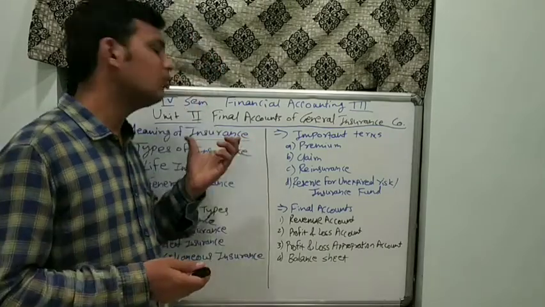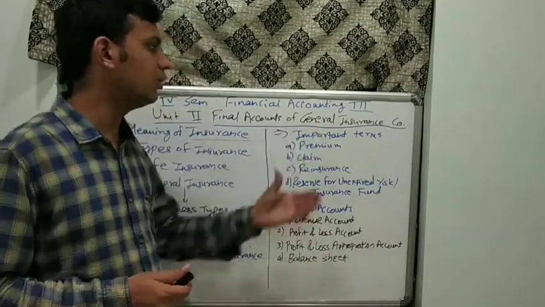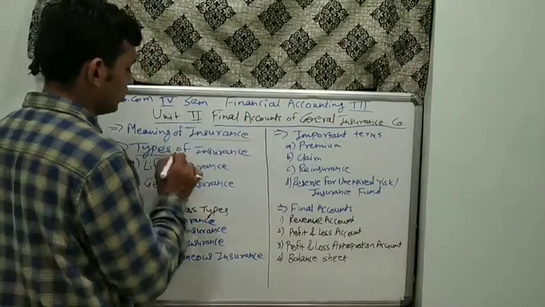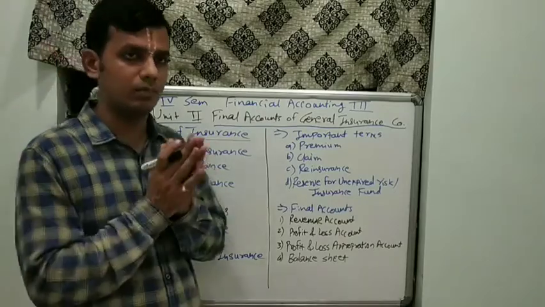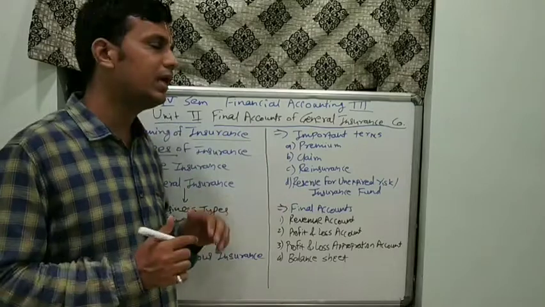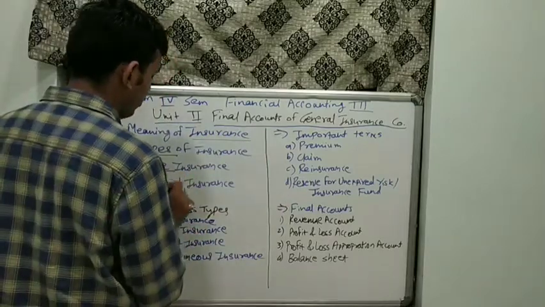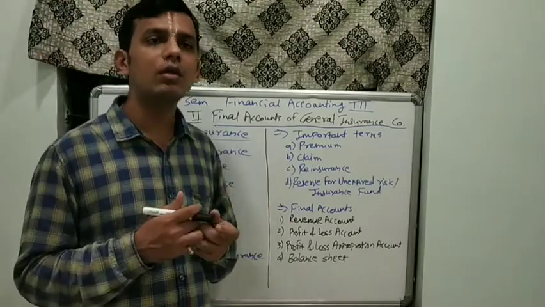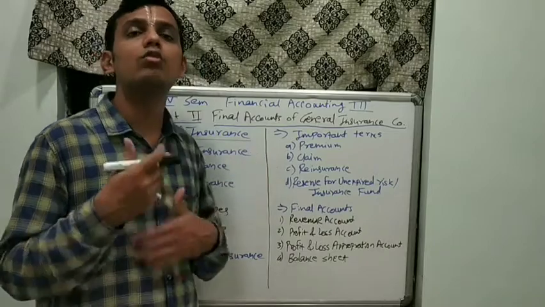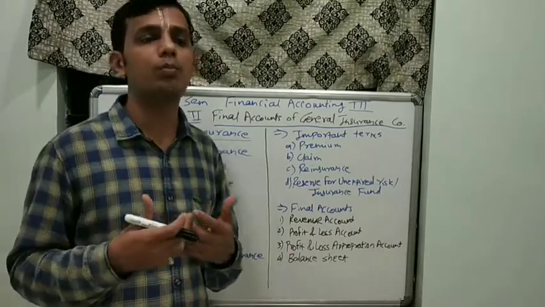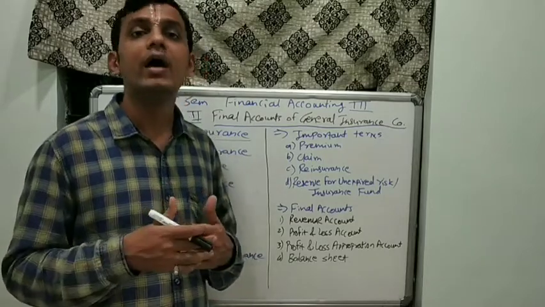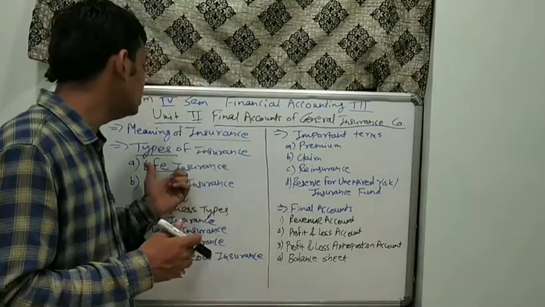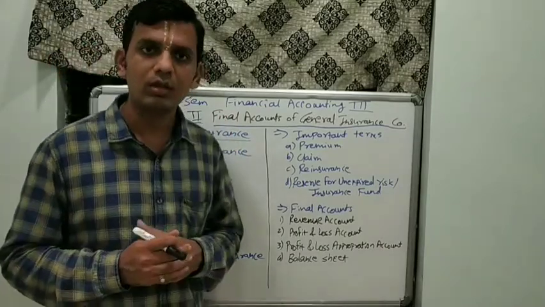But the term insurance alone is not the cup of tea for this particular unit. We have to go to general insurance. Before going there, we have to see the types of insurance. When we speak about types of insurance, there are 2 major categories. First one is life insurance, second one is general insurance. When we say life insurance, that is Jeevan Bima, here the insured tries to financially protect their family against his or her life, or any kind of thing which is insured under the term of life insurance. That is what life insurance is.